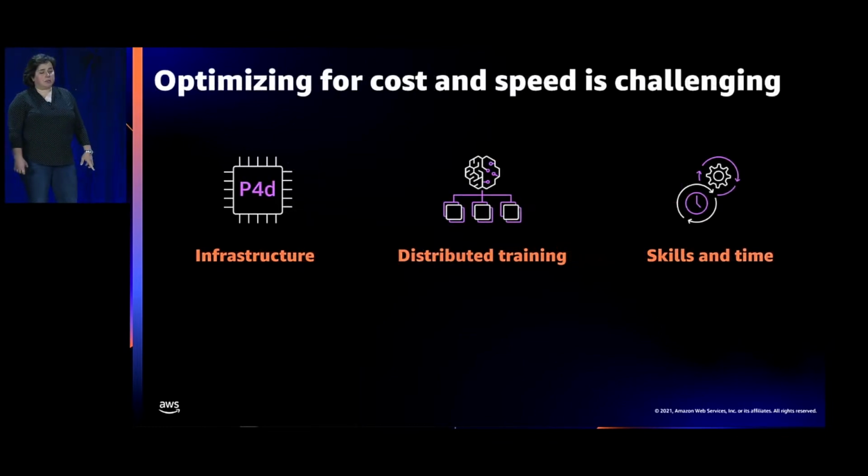Some things customers can do today to speed up training include scaling up or scaling out their machine learning workflows. For example, on SageMaker, customers can access cutting-edge GPU instances for faster training. Additionally, customers can move to a distributed system with data or model parallelism and scale their deep learning models across a cluster of instances. However, while these methods reduce training time, they may not reduce costs, because moving to larger or more instances can be more expensive. Further, the skill and time required to move to a distributed training system can be formidable.